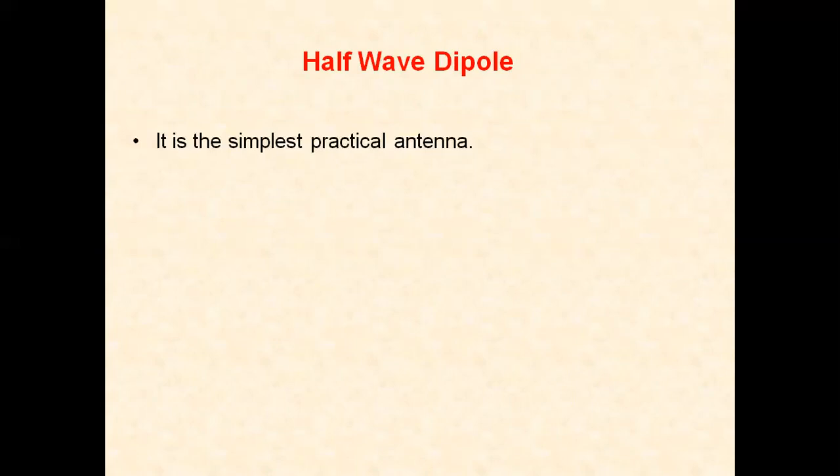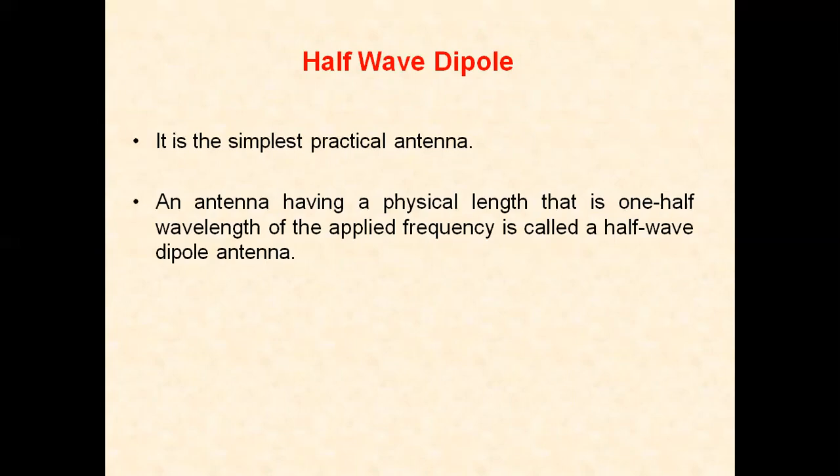An antenna having a physical length that is 1/2 wavelength of the applied frequency is called a half-wave dipole.